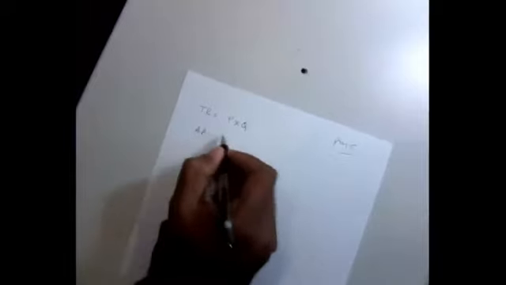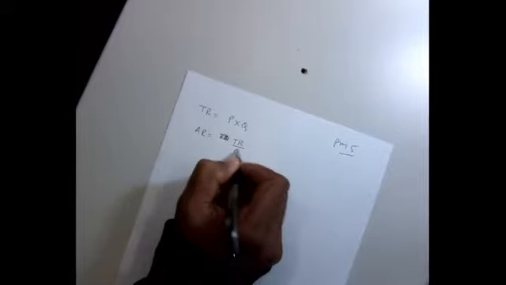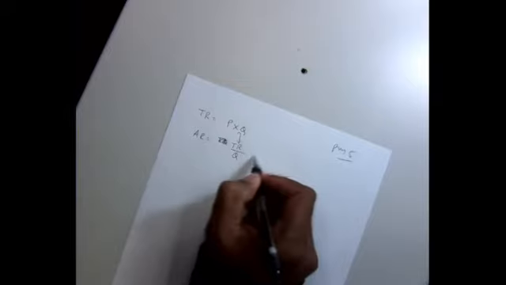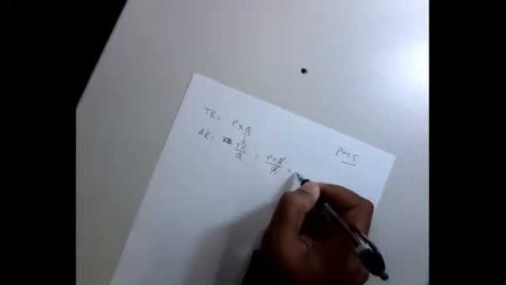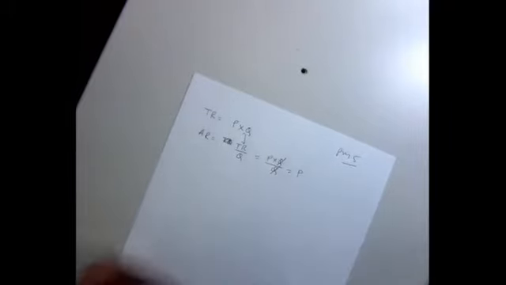What is your average revenue? By definition, it is the total revenue per unit of output, so total revenue divided by Q. Now put the value of the total revenue here, then what will that be? Price times Q divided by Q. Can I write it this way? Now the Q cancels out, and eventually that will be price. So your average revenue is nothing but your price.